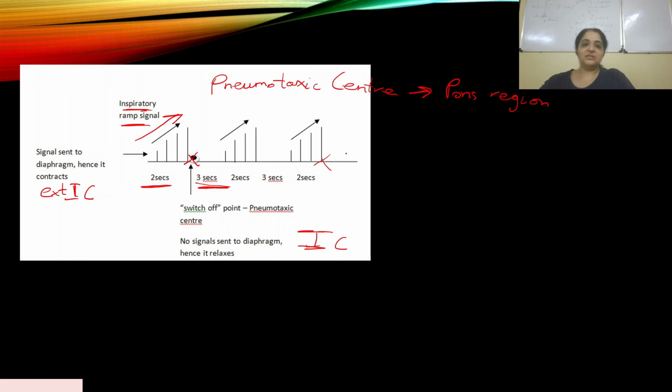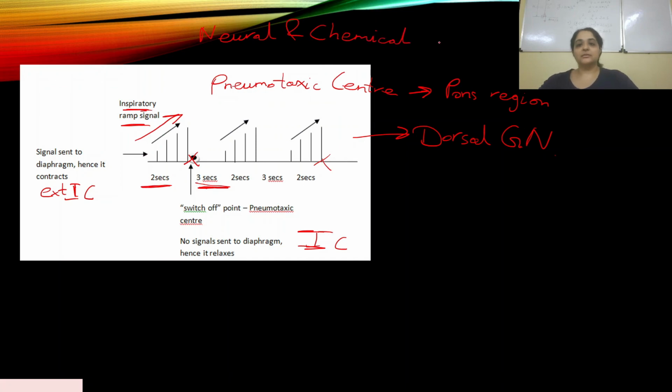Now this whole inspiratory ramp signal is all happening in the dorsal group of neurons. Like I've already said previously, I will make another video where I will explain neural and chemical regulation of breathing. This will be a separate video, where I will show you the whole picture, the whole story from the beginning to the end. For now, all I want to tell you is that the pneumotaxic center is a switch off point.